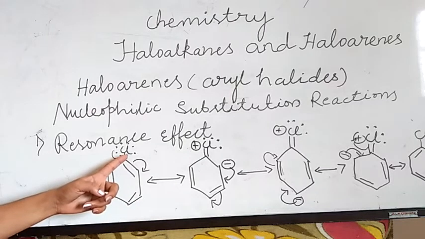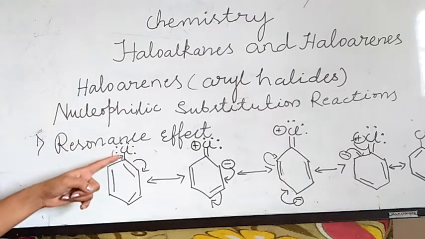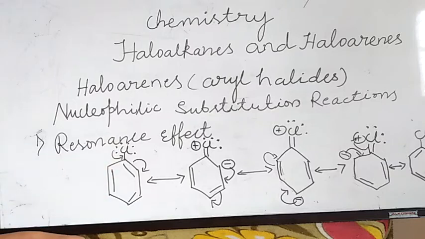However, the lone pair of electrons also is involved in delocalization. For that, C-Cl acquires double bond character and the breaking of C-Cl is very difficult. So in haloarenes the C-X bond is short and strong. This is about the resonance effect.